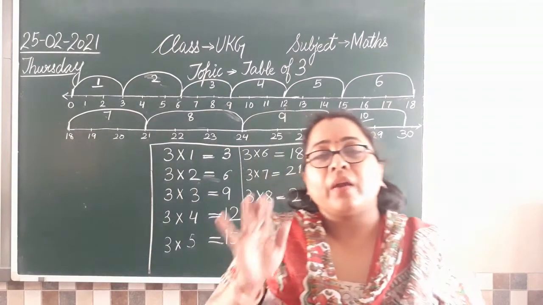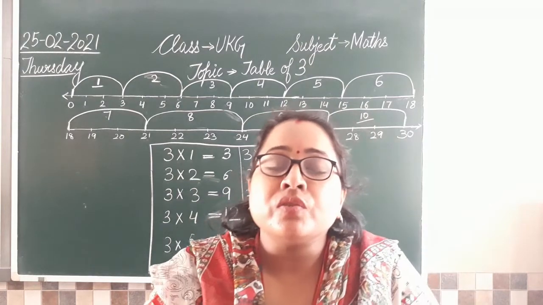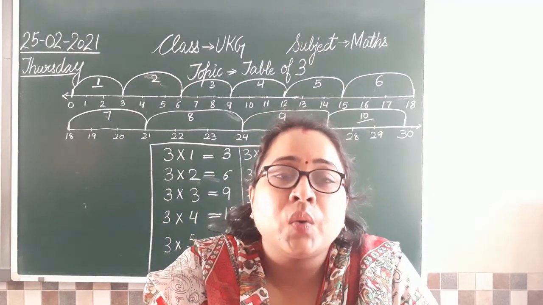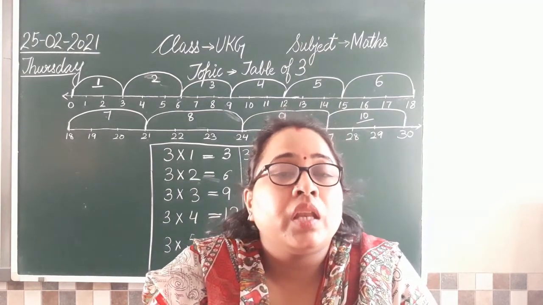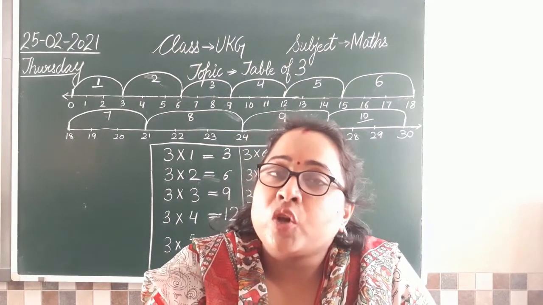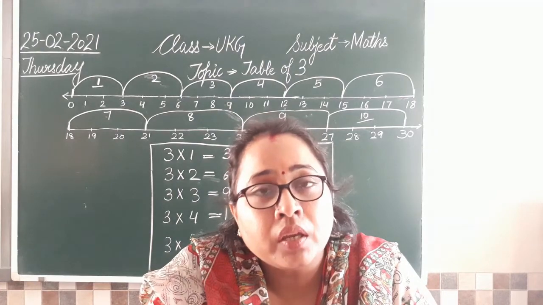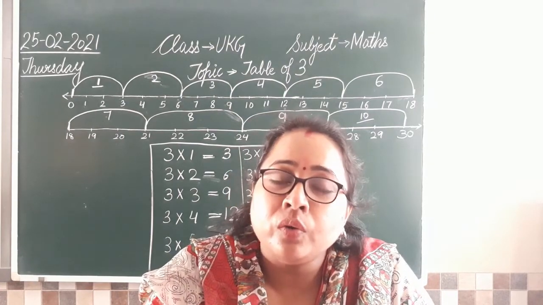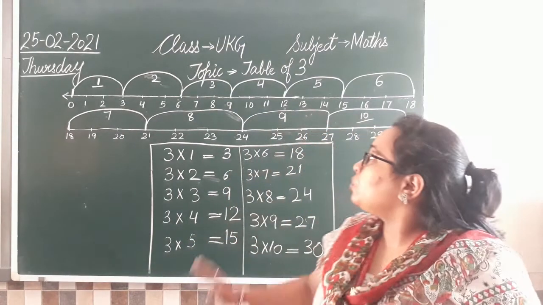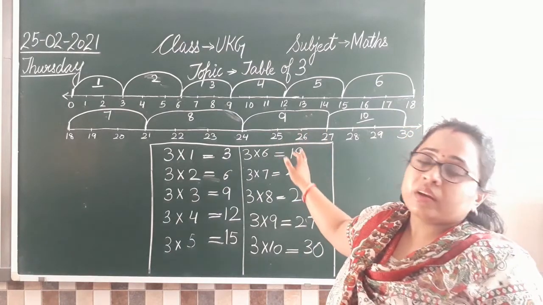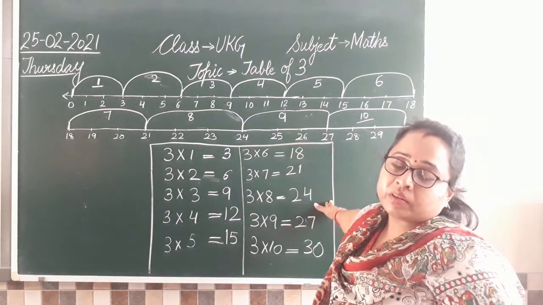So class, I hope you have understood what work you are going to do today in your maths. As your classwork, you are first going to revise your table of 3. The method I have shown you. How? First you will do skip counting on number lines, and after that you will write the table.